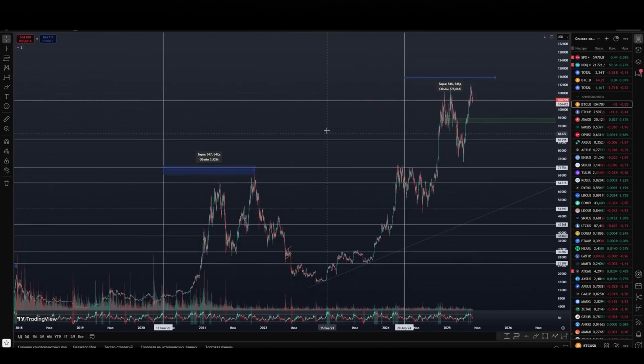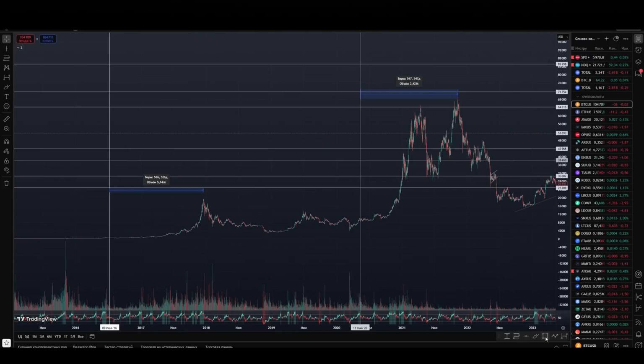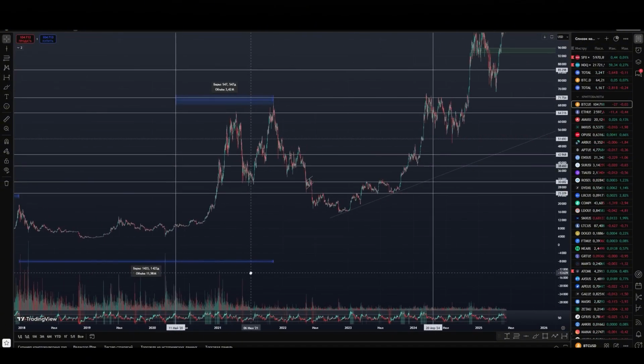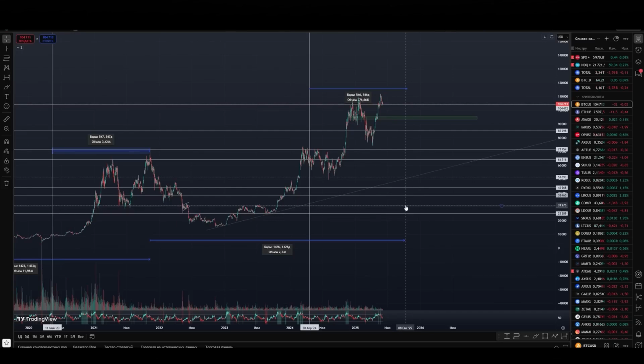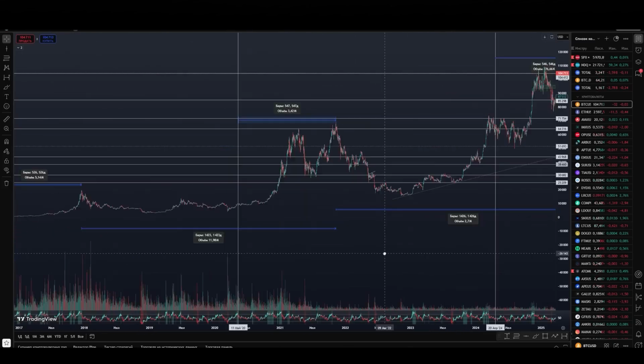We looked at this. Next, what period did the vertex formation take from the previous cycle to the next one? So in this cycle, it took 1,423 days. Now we look at the last cycle of the 21st year in exactly the same way. We note from the high approximately the same values of 1,400 and more days. And we get approximately October of the 25th. This is in terms of cycles.